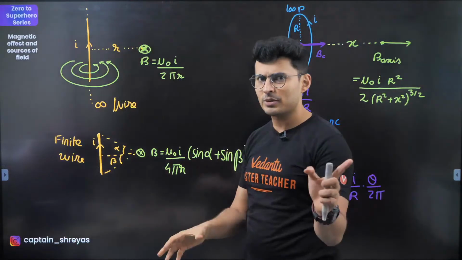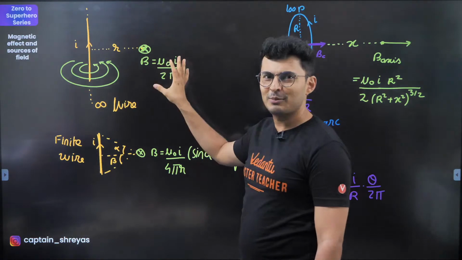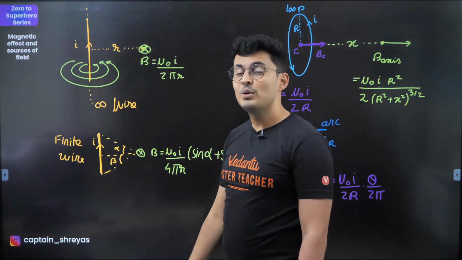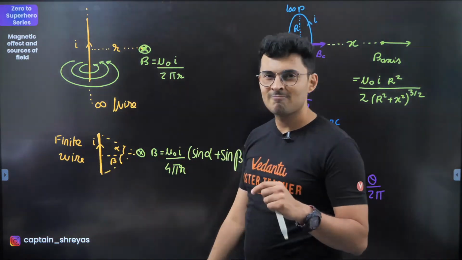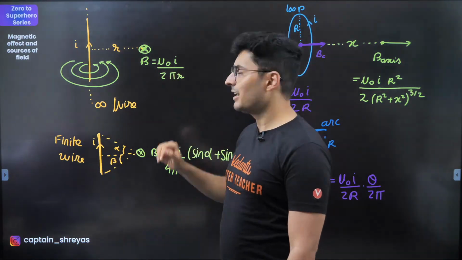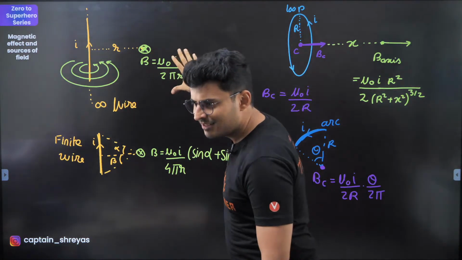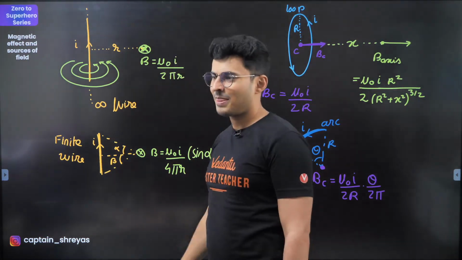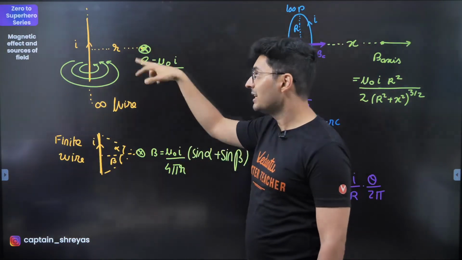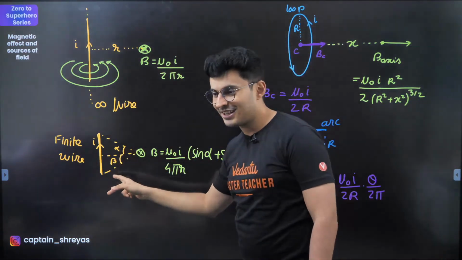Similarities are there in electrostatics and magnetism. By the way, this formula is very similar to a long wire which is uniformly charged. Try and recollect, instead of mu naught by 2 pi, it was 1 by 2 pi epsilon naught, and instead of current you had lambda, and here r. Isn't it similar guys? Very similar to electrostatics, uniformly linearly charged density lambda. But if it is a finite wire, yes, this is for an infinite wire.